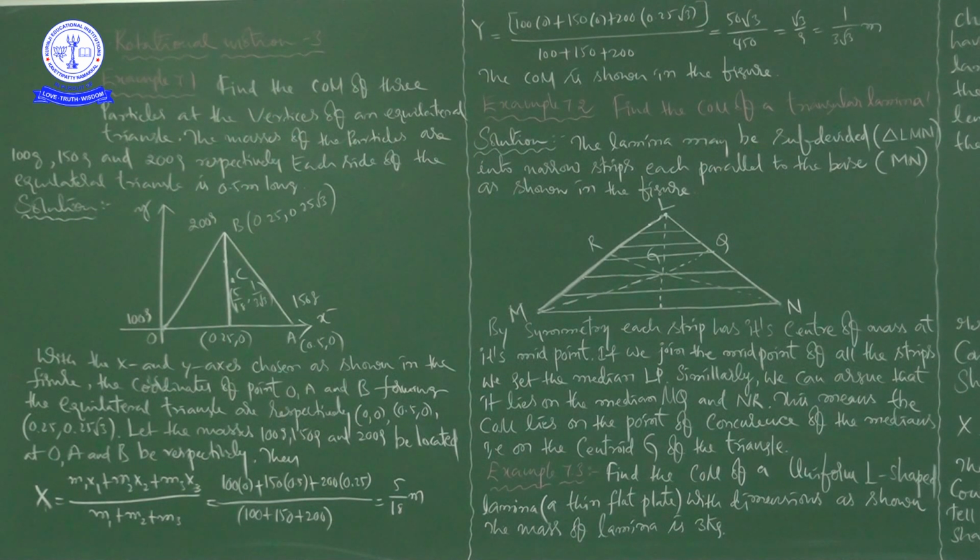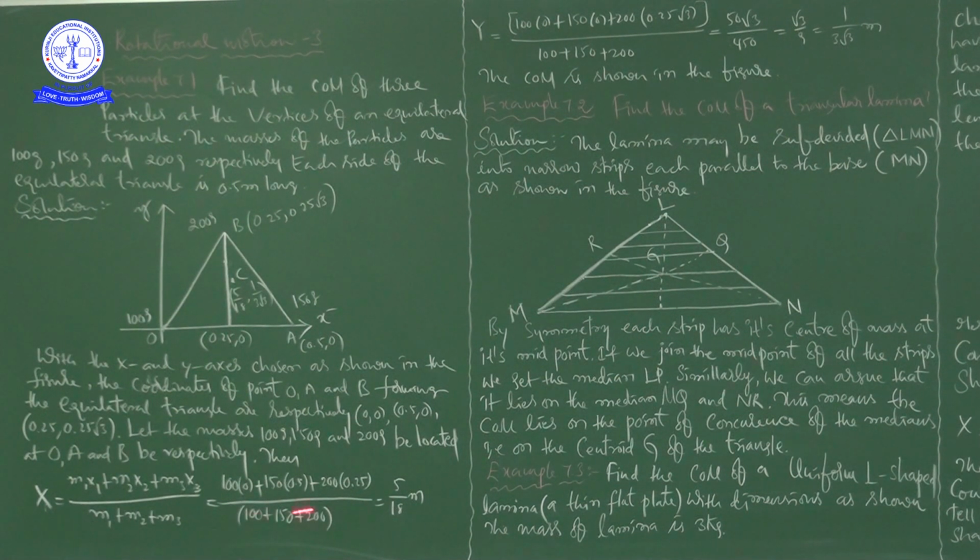So total it is 125 by 450, which means you will get 5 by 18 meters. 5 by 18 meters. So m1, m2, m3 are in grams, and x1, x2, x3 are in meters. So gram meter divided by gram, so gram will get cancelled, no? So the final unit is meter.